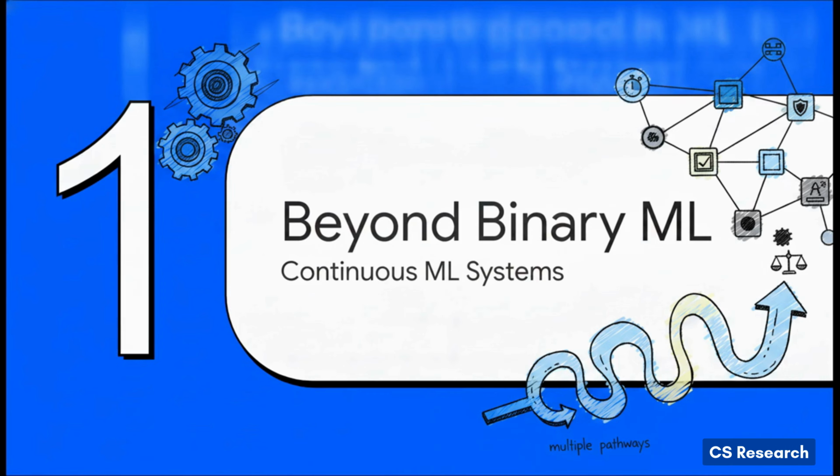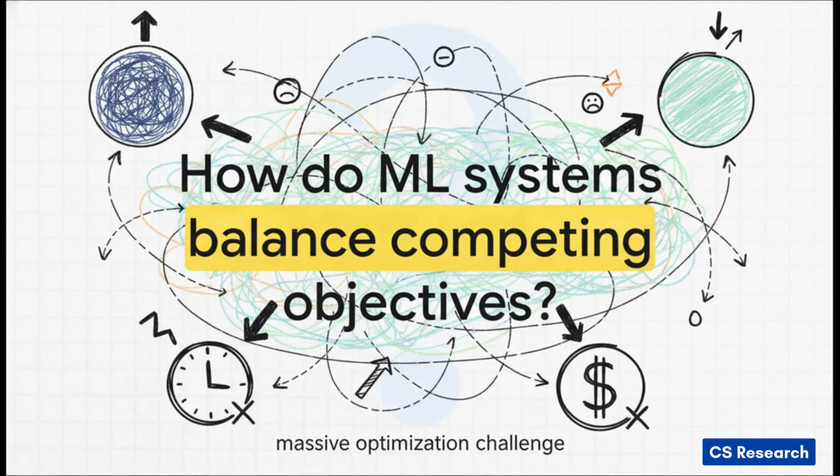Let's talk about the shift toward continuous systems. So think about the massive recommender systems we interact with every single day, like the one serving up articles on your newsfeed or videos on social media. That system has to juggle a ton of conflicting targets. I mean, it wants to increase the diversity of what it shows you, right? But doing that might actually degrade strict relevance. Or it wants to enforce certain structural constraints, but that could spike system latency or worse, tank revenue. This introduces a massive optimization challenge because you really can't just maximize one metric without hurting another. It's a delicate balancing act.